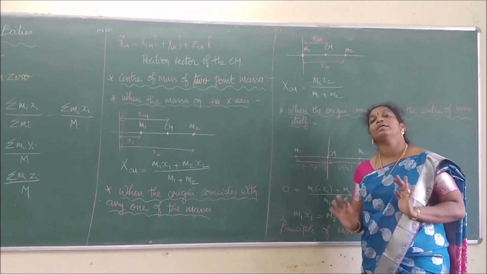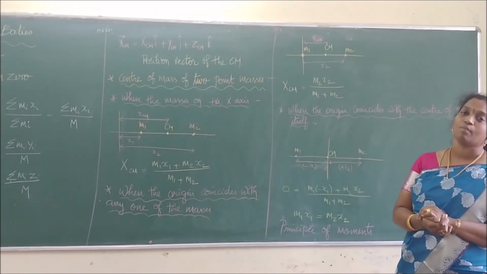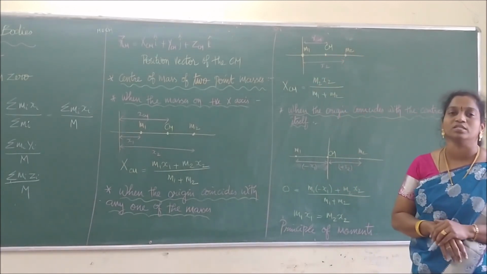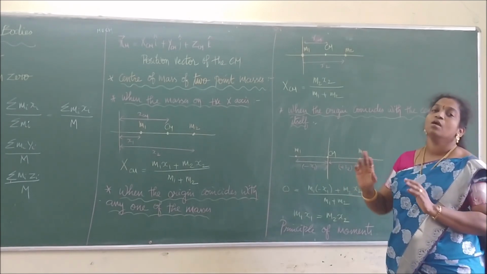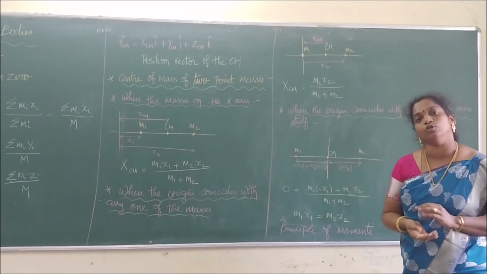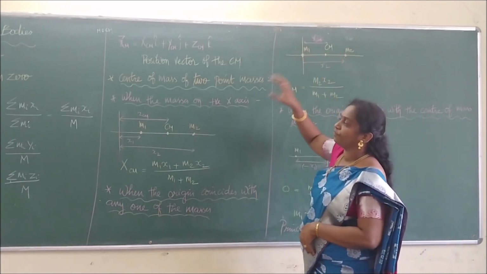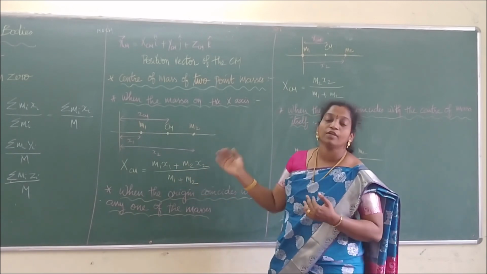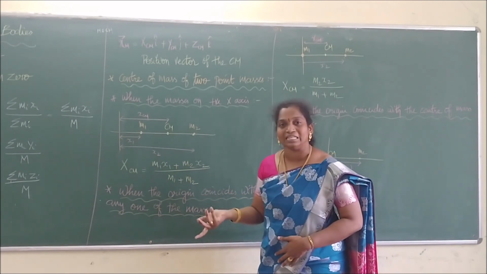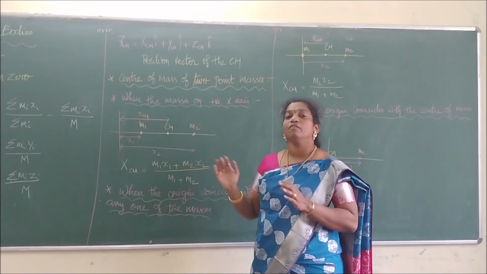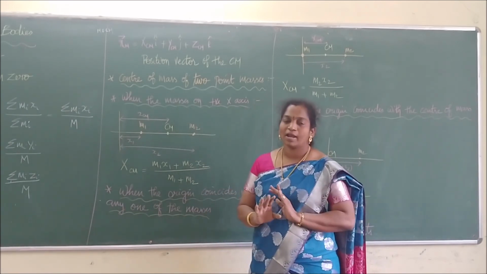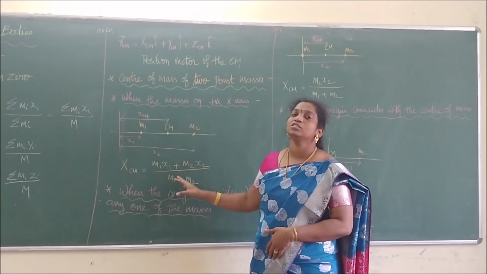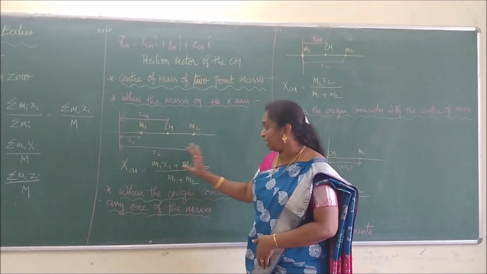So it is very simple to calculate the center of mass for various distributed masses. We only have to find the position of the masses with respect to the origin, and from that we can multiply by the mass and easily calculate. This is only for x coordinates. If we draw this diagram along the y coordinate, instead of x we will get y. If we draw along the z coordinate, we get z. For three dimensions, we will get r. That's the difference, so there is no confusion. Most probably we will use x and study that, and the equation has this form.